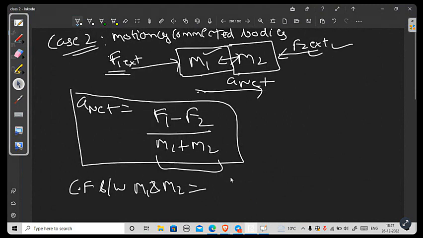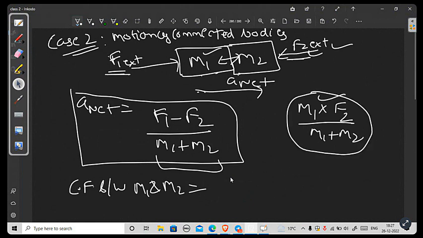In order to calculate contact force on M1, you have to write the mass of M1 multiplied by the external force which is not acting directly on M1. What is the force which is not acting directly on M1? It is the F2 force, because F2 is acting directly on M2 and not on M1. So M1 into F2 upon the total mass, M1 plus M2. This will be the contact force on M1.